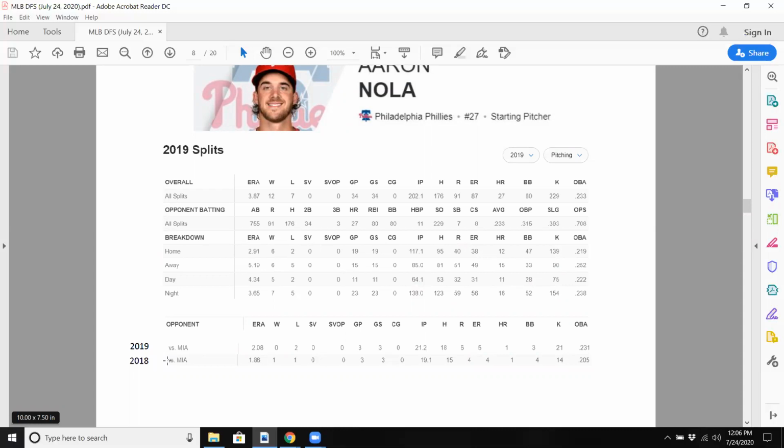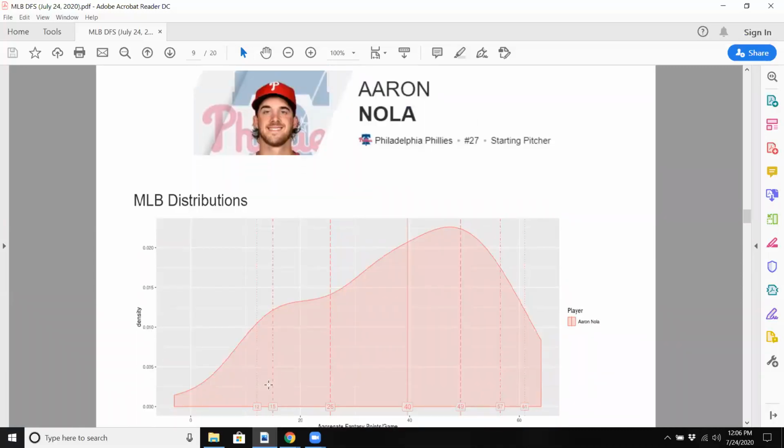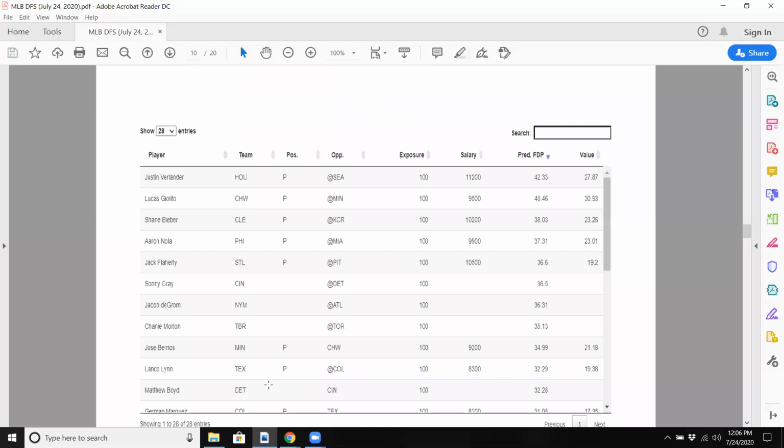The Marlins offense has been much different without Stanton. Stanton would actually get to Nola quite a bit. So without Stanton there, you could expect Nola to continue to dominate the Marlins.